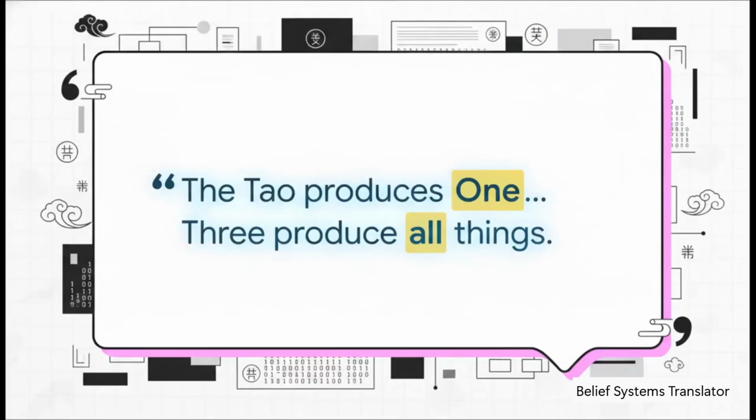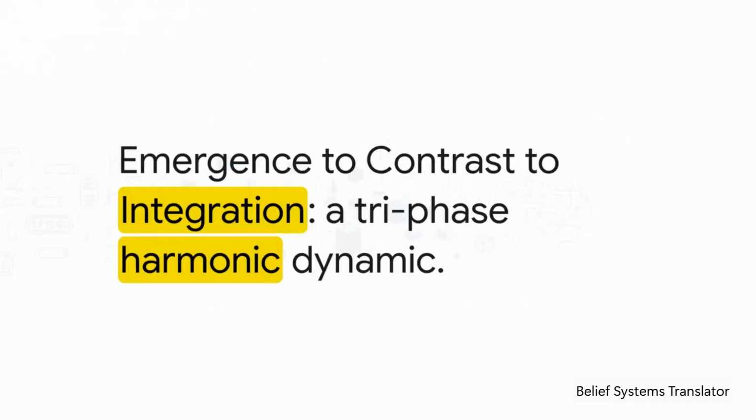Okay, let's jump to a completely different culture just to see the universal applicability of this tool. This is a famous quote from the Tao Te Ching, chapter 42. It says, "The Tao produces one, one produces two, two produce three, three produce all things." Now, that sounds very mystical on the surface, right? But let's run it through the translator. Just look at how clearly this decodes.